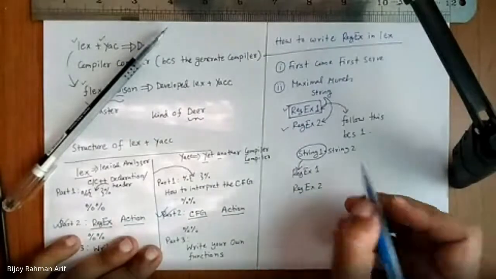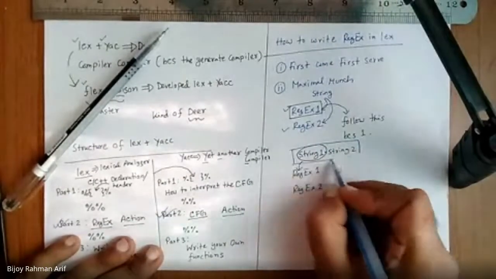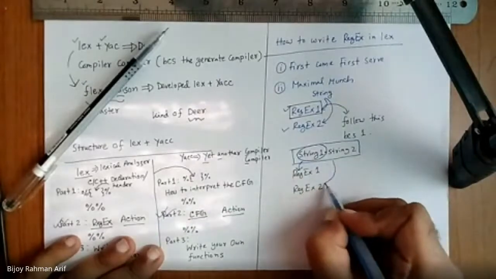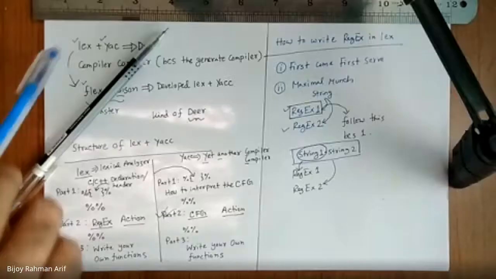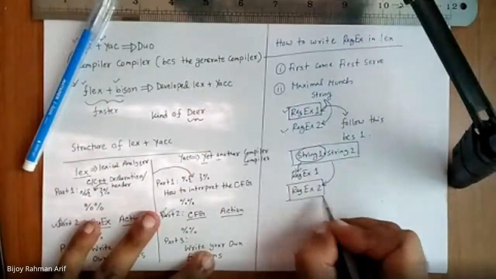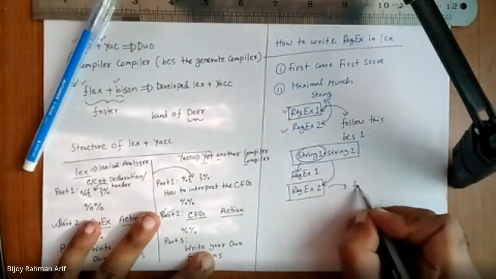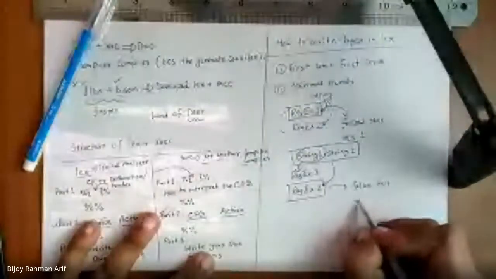But string 1 concatenated with string 2 together matches regular expression 2. Which one am I going to take? The second one, because of the maximal match. Follow this, because of 2.